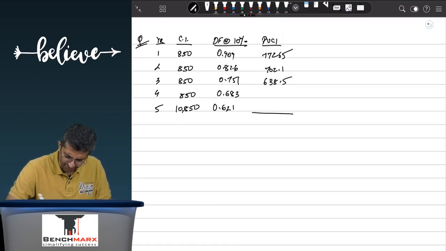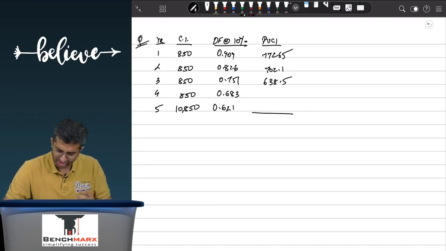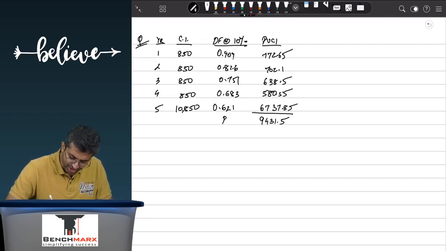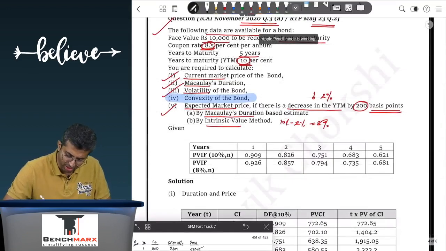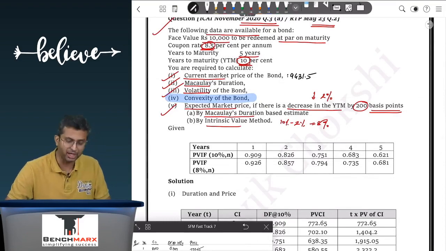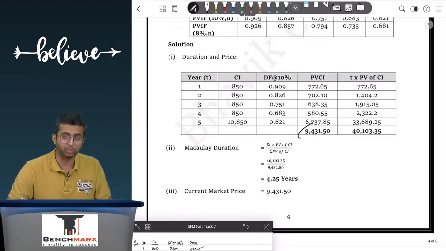All of these have been given as well, but just as a flow, we complete the calculation. So this is 580.55, and then 10,850 into 0.621 and you get 6737.85. Memory recall, this is 9431.5. So this is the present value today. So the question says you calculate the market price. This is bond valuation, 9431.5. So this is 9431.5 as we say.